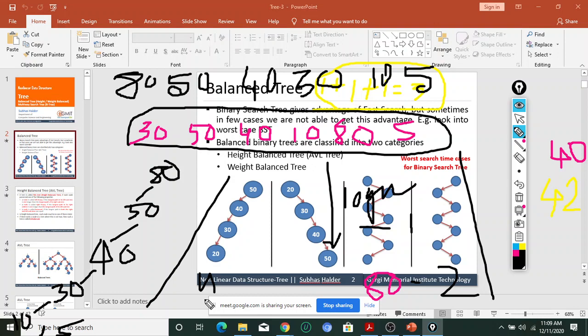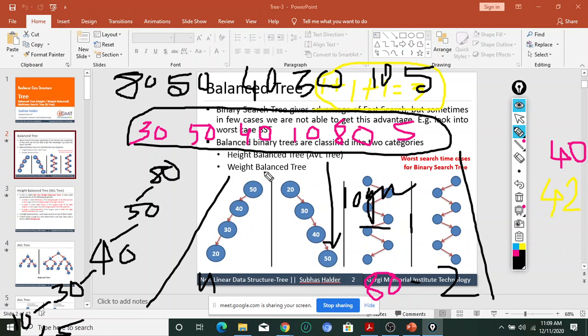Anybody can tell me why we are getting different heights? Because of the order, to search less, so we don't have to search much for an element. I agree with you. Try to understand, in this case if I want to find 5, 6 comparisons are required: 1, 2, 3, 4, 5, 6. If the height of the tree is greater, then the number of comparisons is less or greater? Greater.